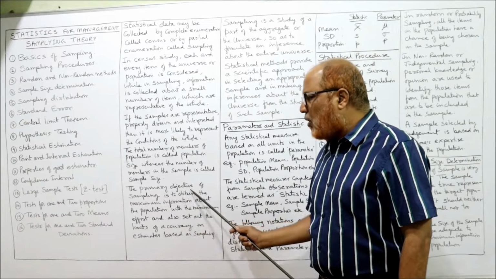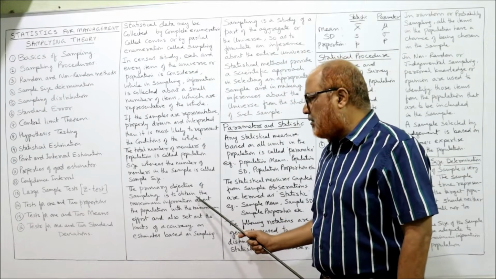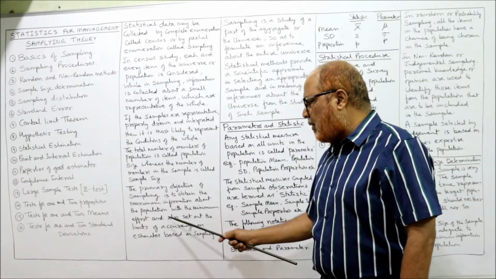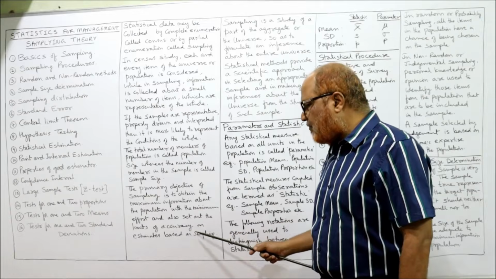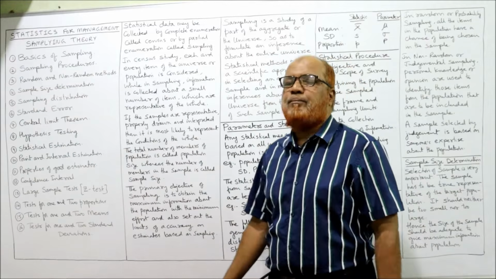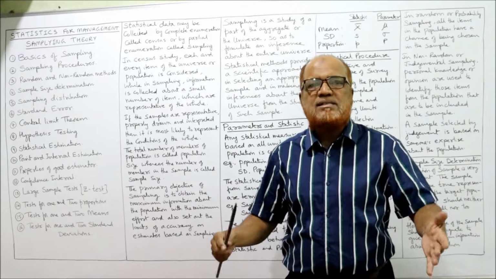Then the primary objective of sampling is to obtain the maximum information about the population with a minimum of effort, and also to set out the limit of accuracy on estimation based on sampling. First of all, why is this sampling applied?